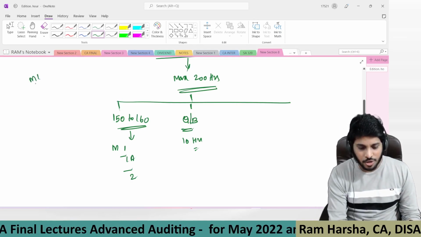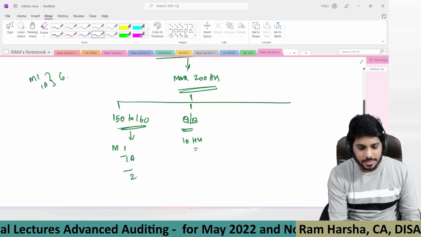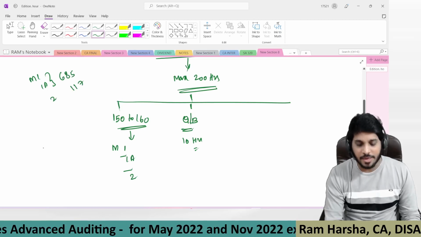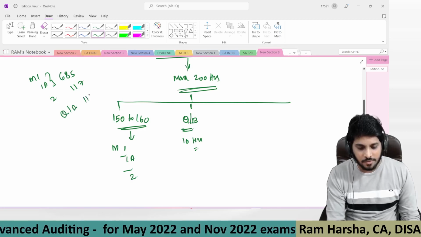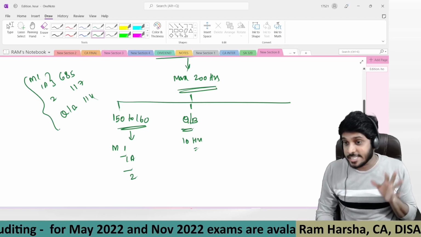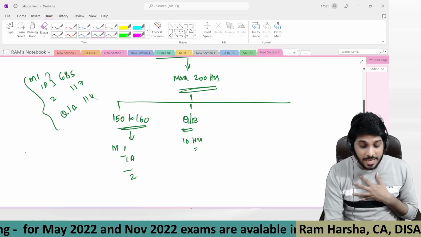Module 1 and 1A together, it is 685 pages. Module 2 is some 117 pages. Question bank is some 114 pages. In addition to this, for a few concepts, we are following ICA material.